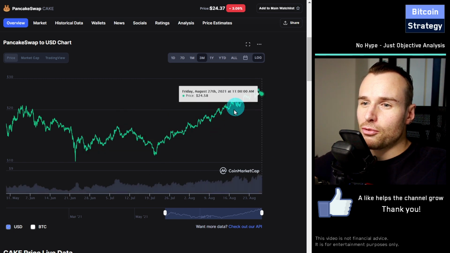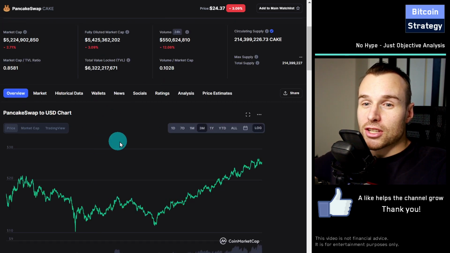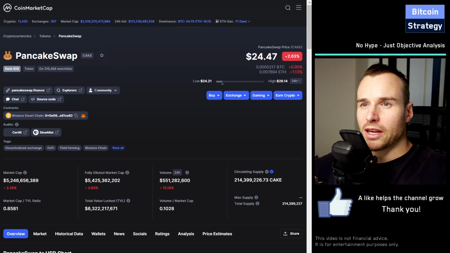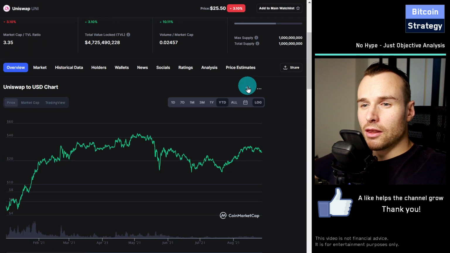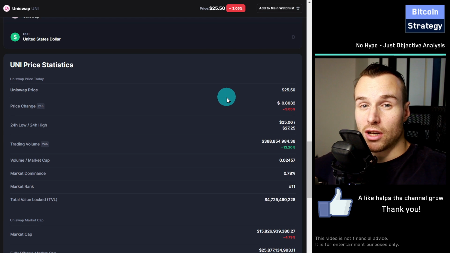This is like the prettiest trend I've ever seen on any chart ever. But we will not only look at the US dollar chart here on this channel, we will compare PancakeSwap. We will compare Cake to Uniswap, or to be more specific, the Uni token. And the reason why we compare them is basically because they are in the same business, more or less, right?